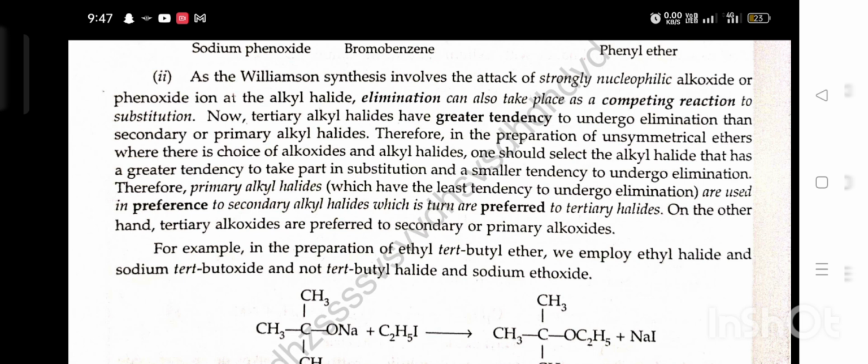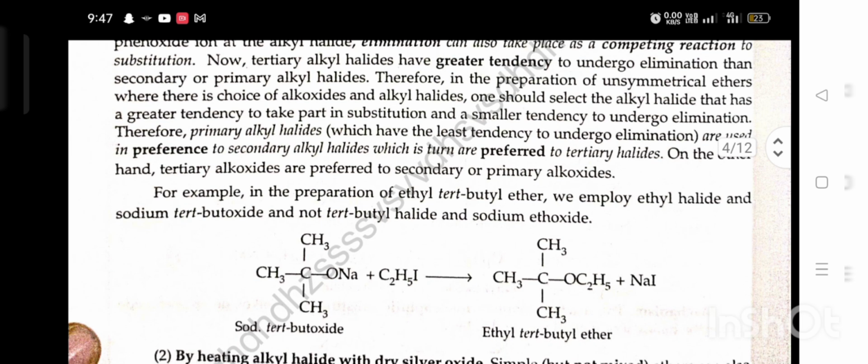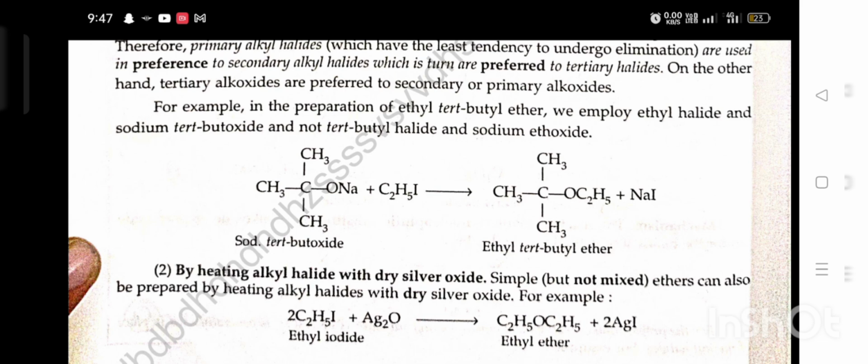On the other hand, tertiary alkoxides are preferred to secondary or primary alkoxides. For example, in the preparation of ethyl tertiary butyl ether, we employ ethyl halide and sodium tertiary butoxide and not tertiary butyl halide and sodium ethoxide. Sodium tertiary butoxide plus ethyl iodide gives ethyl tertiary butyl ether.